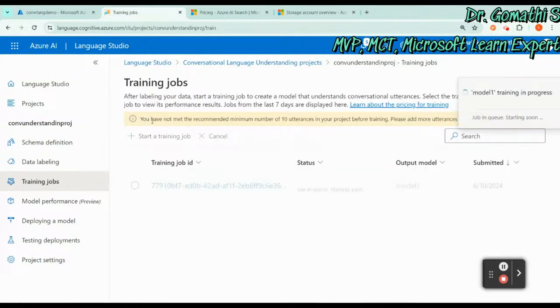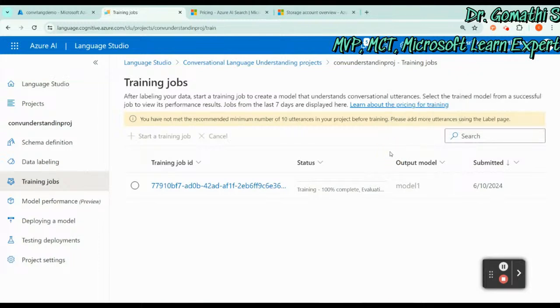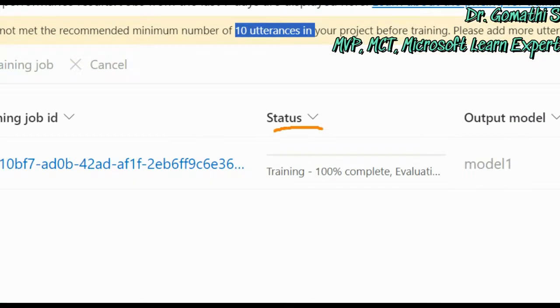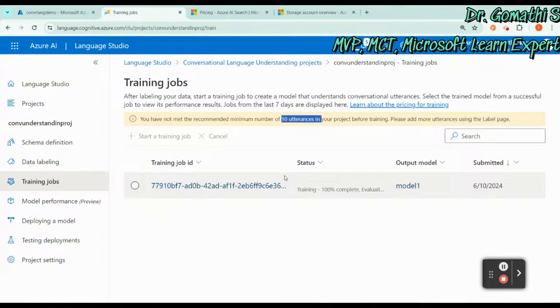What happens? You need some 10 utterances for your project if you want to go with the training automatically. That is why it's showing you have not met the recommended minimum number of utterances in your project. So you need at least 10 utterances. I think we have only done some 7. Let us see how it is working. It will take some time. You can see the status here. It has to evaluate the model, and it will take some time to evaluate it.